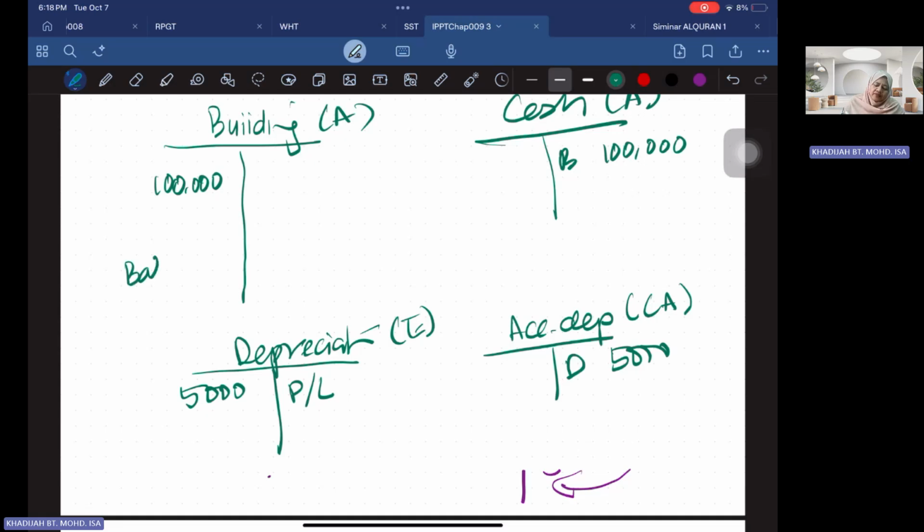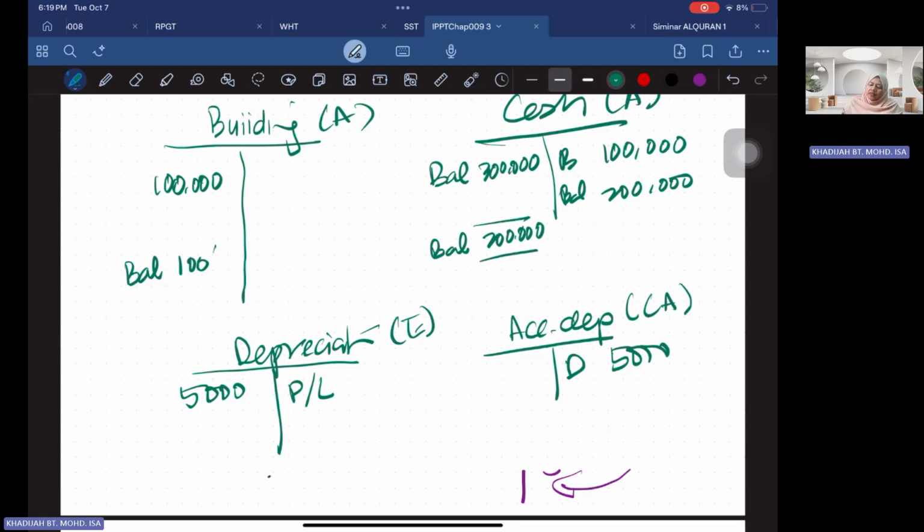The balance for the building the following year will be 100,000 as well. The cash depends on how much you had at the beginning. Maybe at the beginning of the year you have 300,000 cash, but now you have a credit, so the balance left is only 200,000. So the balance that you're going to carry forward into the following period is 200,000.